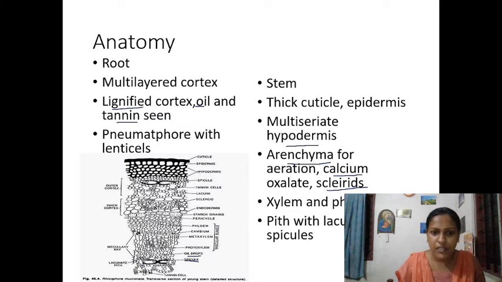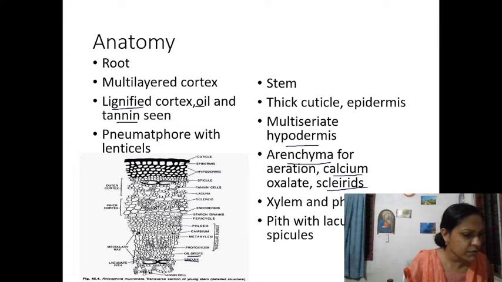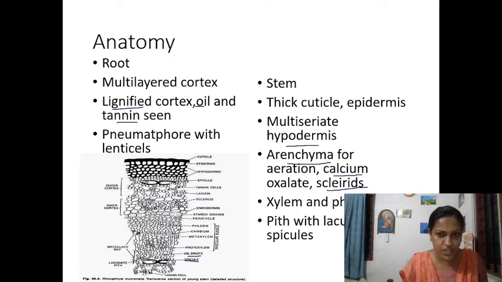Spicules are another supporting agent and also a storage organ. Spicules are there, the thickened part. So these are some of the important features that you can see in the anatomical modification of the stem.